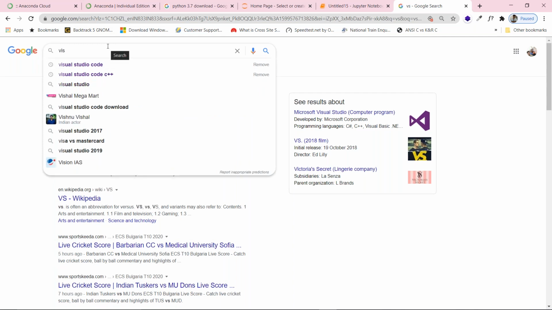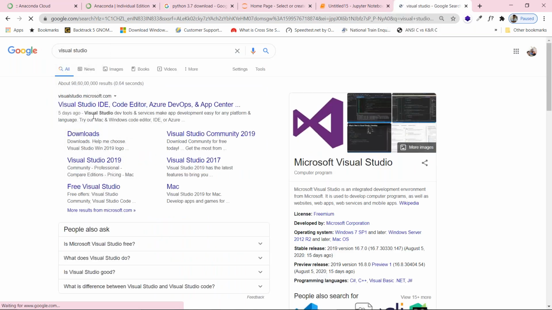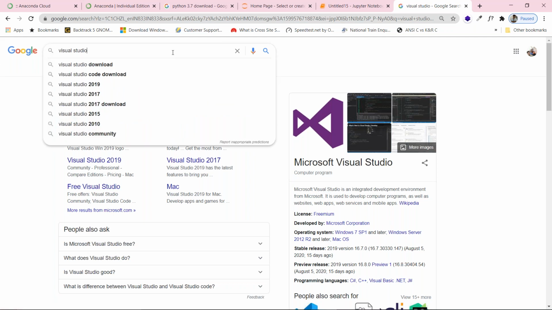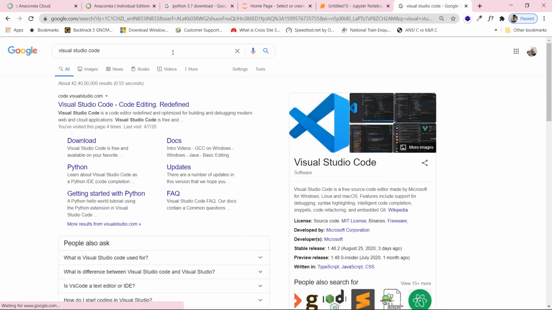If you write only Visual Studio, then it will give you some other thing. It is different from Visual Studio Code. Over here also we code, but this is not what we require. This is a very heavy, huge software, and we won't do this. We will use VS Code, Visual Studio Code.